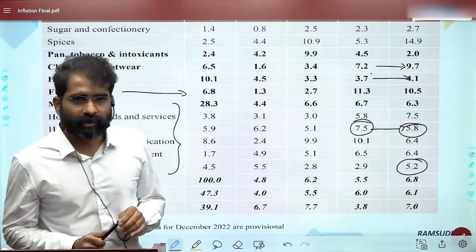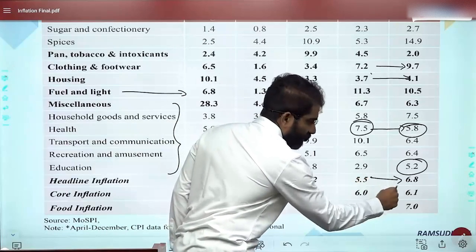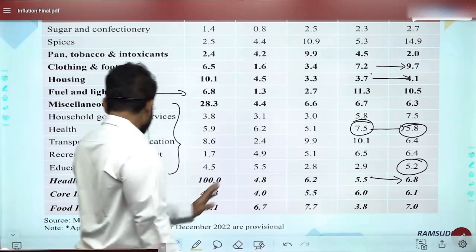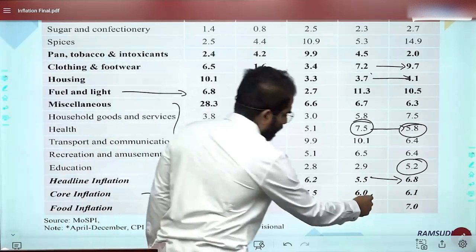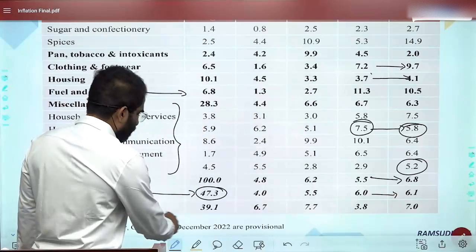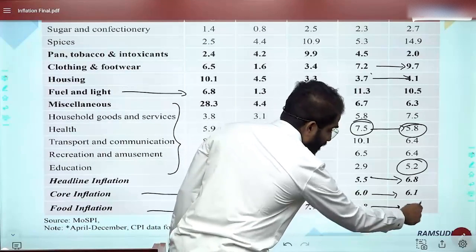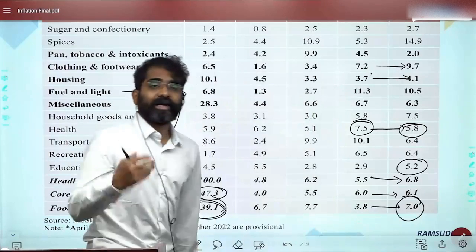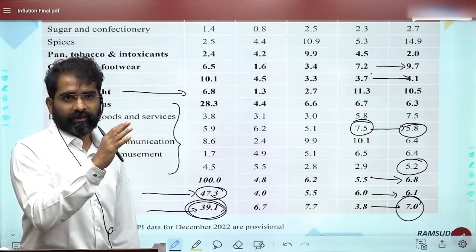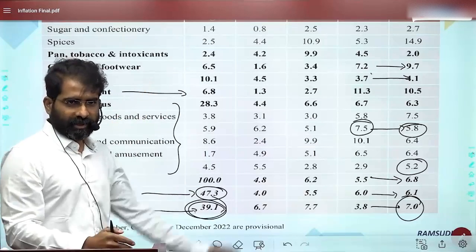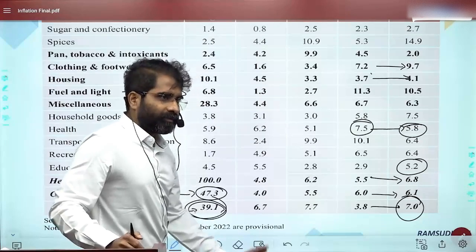Is that clear? Now, headline inflation 5.5 to 6.8. There is an increase, that is the overall. Then core inflation, weightage is 47.3, there was a slight increase. And food inflation, 39.1 weightage, no beverages here, 3.8 to 7. Food inflation is responsible for the increase in CPI inflation. We'll solve some questions at the end. That is something which you should observe. Is this okay?